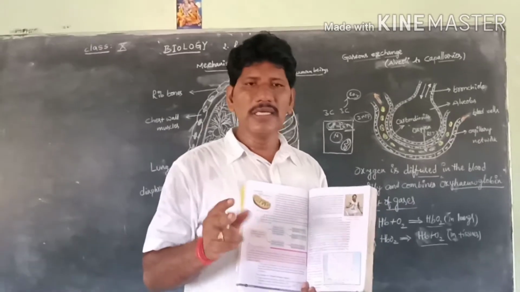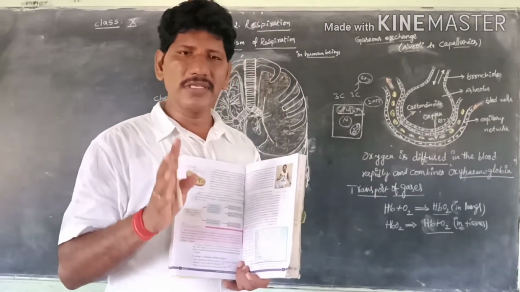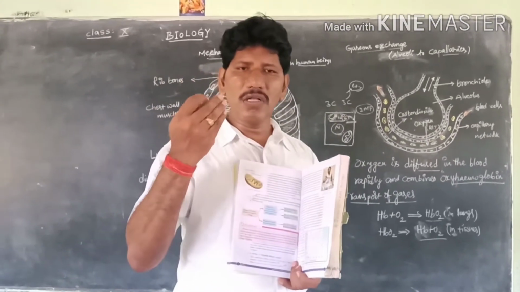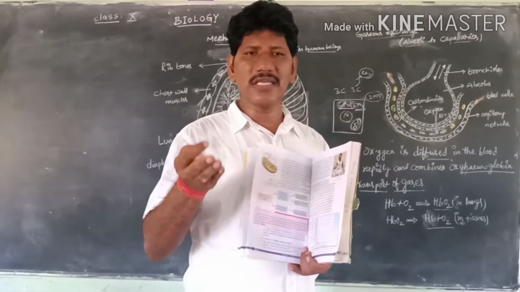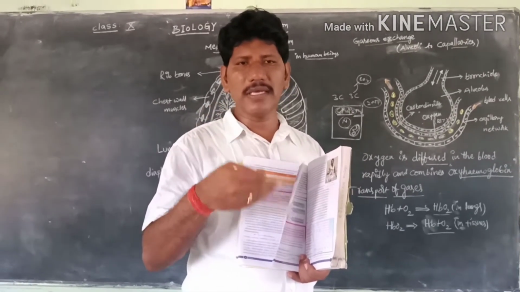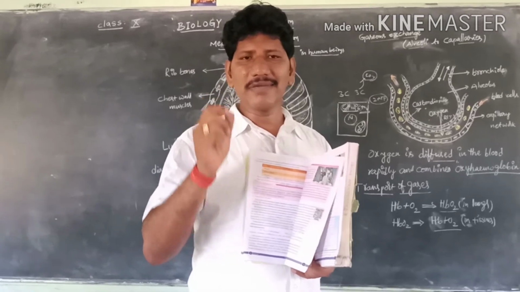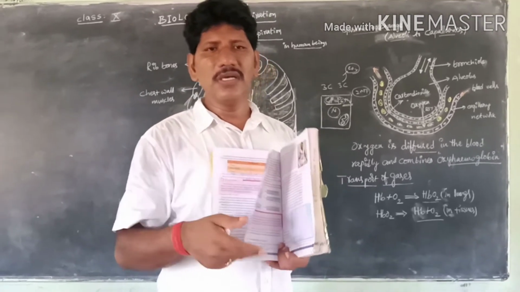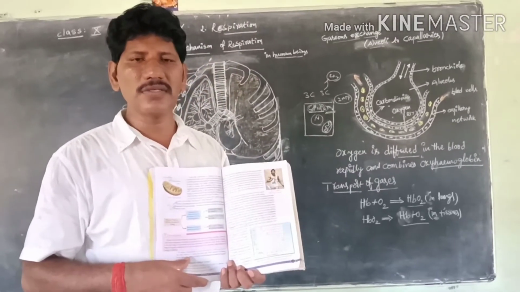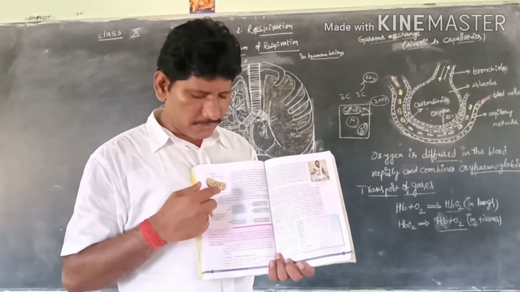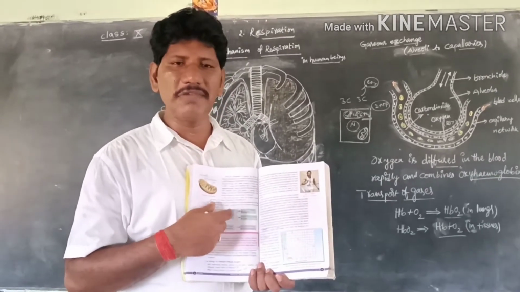So even the lung cells or the liver cells, all the cells of our body require oxygen to carry out this respiration process, the oxidation of food materials. It is a very essential process of all living cells.